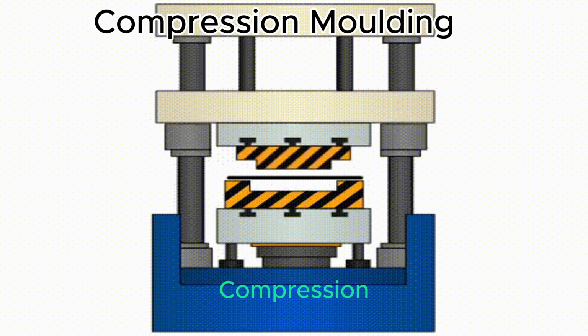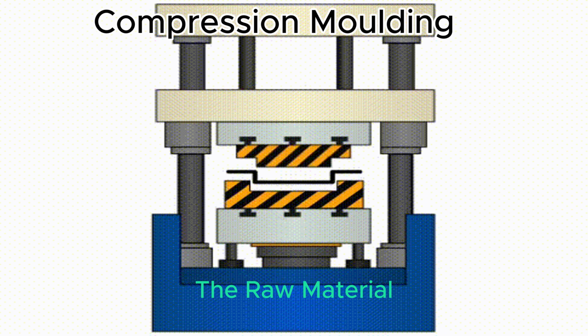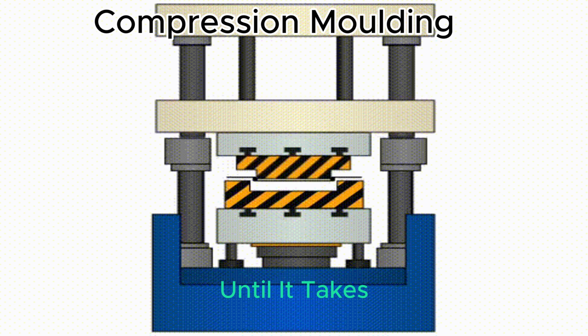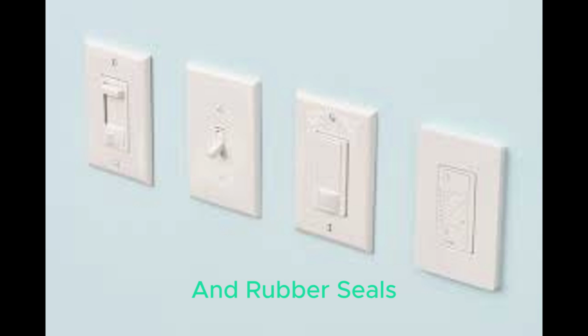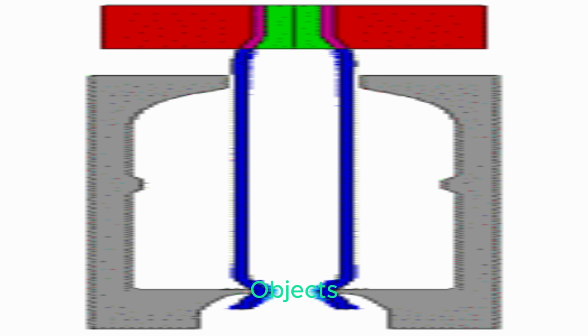2. Compression mold, used for rubber and thermoset materials. The raw material is placed into the cavity and compressed under heat and pressure until it takes shape. Example: electrical switch plates and rubber seals. 3. Blow mold, used for hollow objects like bottles and containers. Air pressure blows the hot plastic into the shape of the mold cavity.